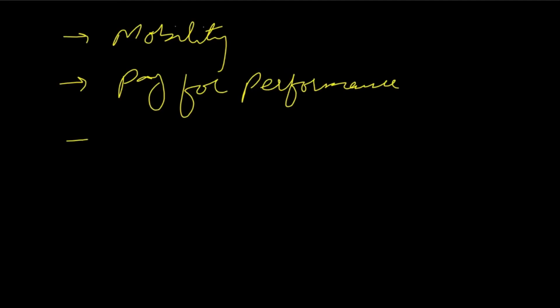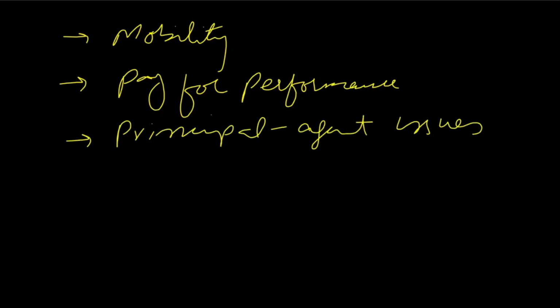Principal agent issues is another important factor that affects wage differentials. Principal means the owner of the business, and agent means the person who acts on behalf of the owner, meaning the worker. So the principal is the owner of the business or head of institution, and the agent is the worker. The relation between principal and agent determines the wage rate of a worker.